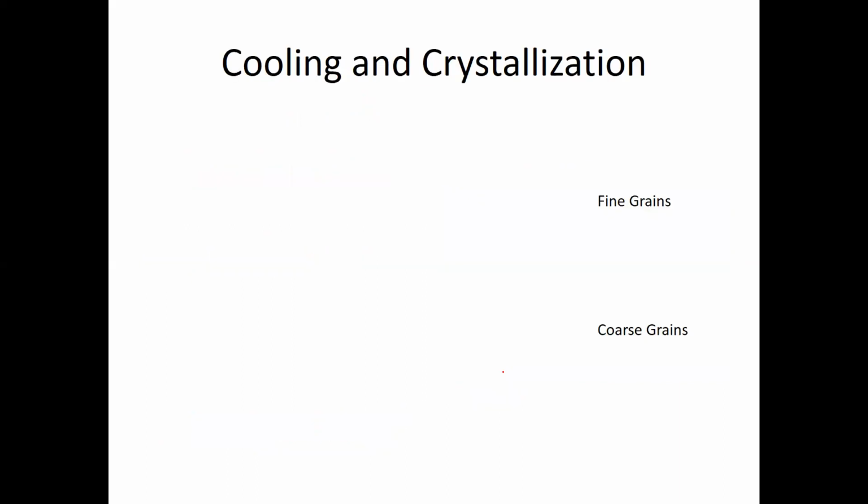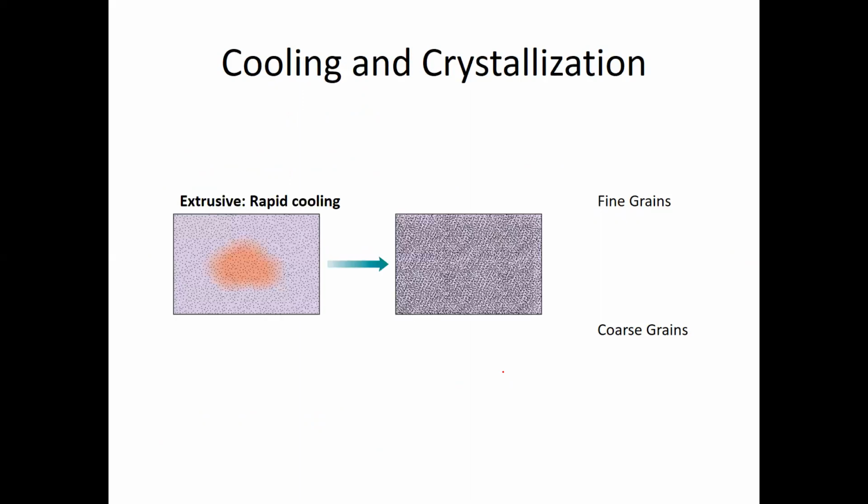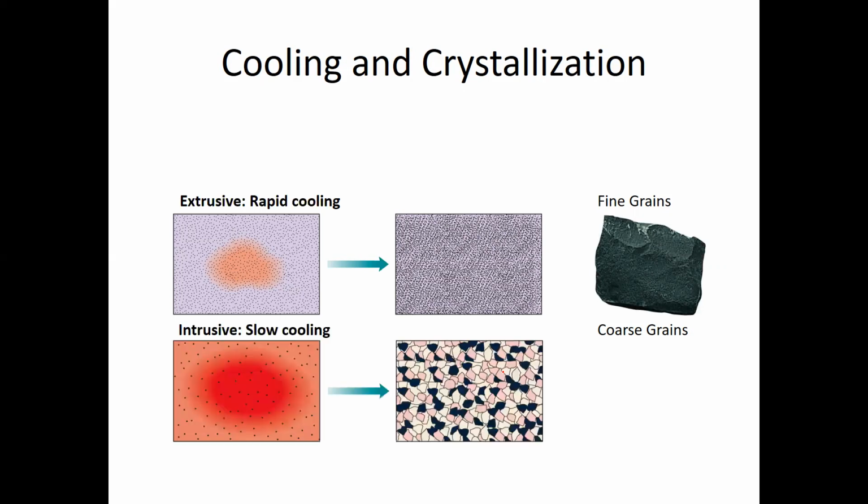So cooling and crystallization is what happens to form igneous rocks. Molten rock cools and crystallizes. It's extrusive if the cooling is rapid and it results in very fine or tiny mineral crystals, and so it produces an extrusive igneous rock. Intrusive igneous rocks form from the slow cooling of molten rock deep beneath the surface, which results in large, coarse mineral crystals. That's an intrusive igneous rock.